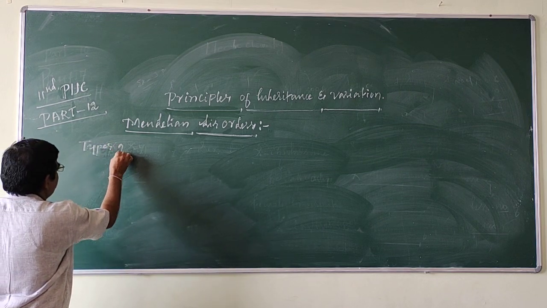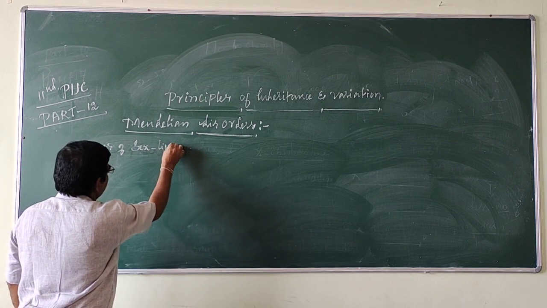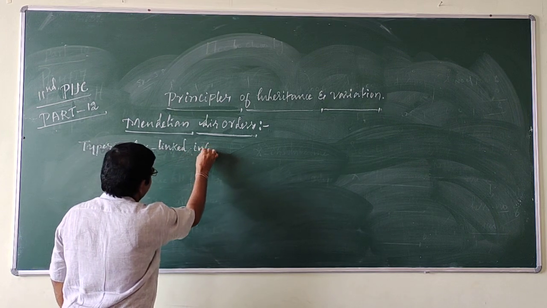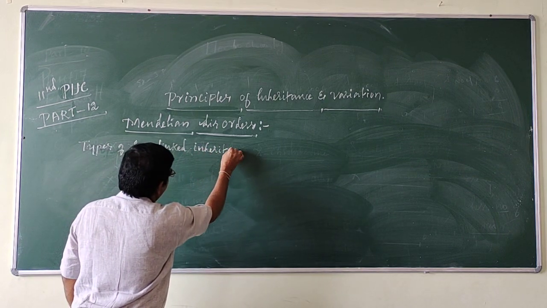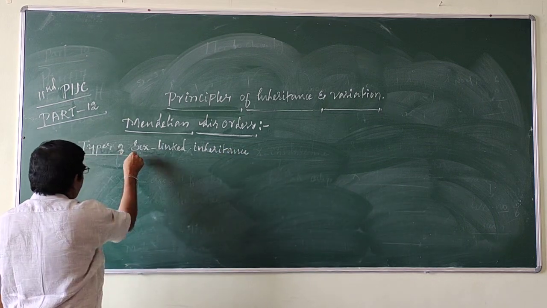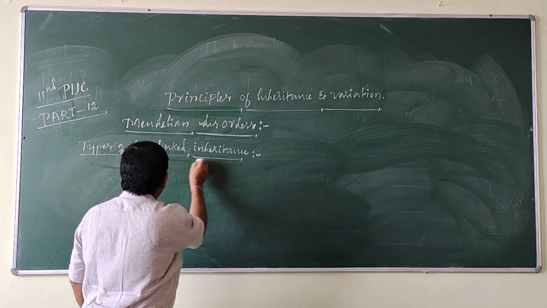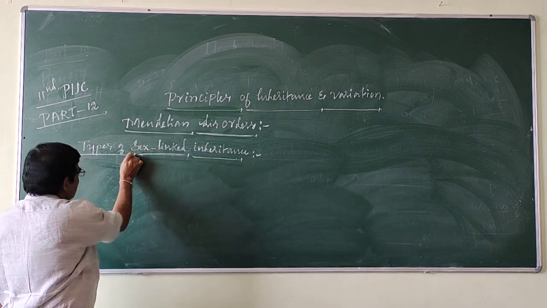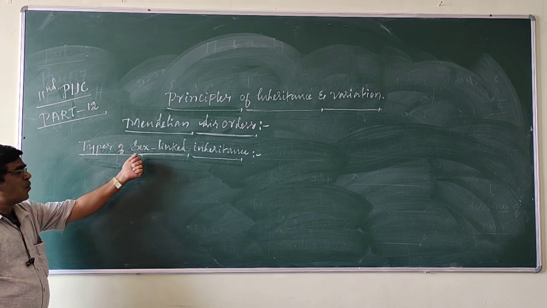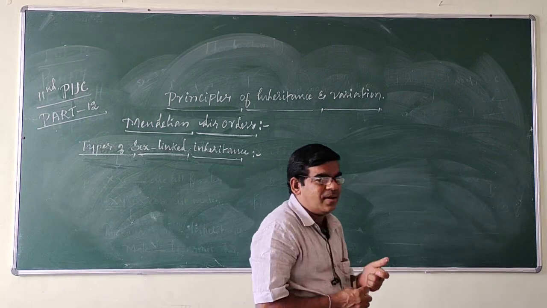Types of sex-linked inheritance. We already know what sex-linked inheritance is.